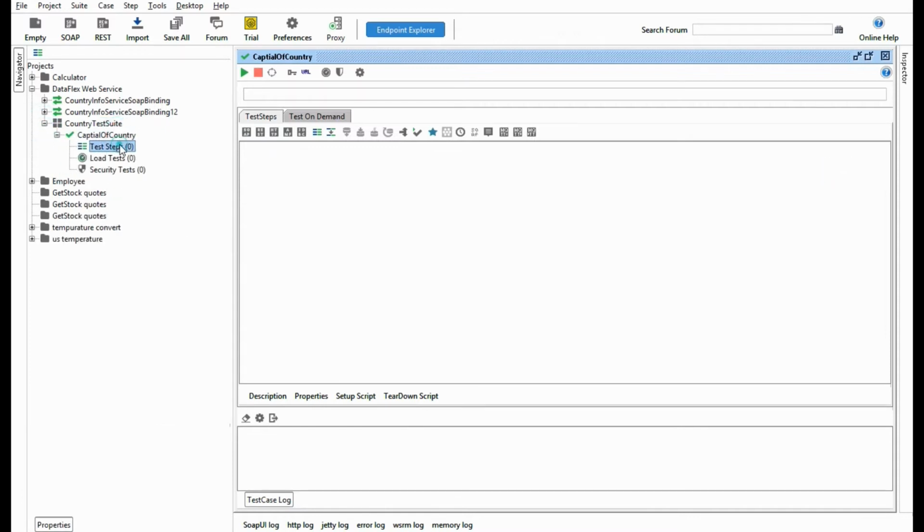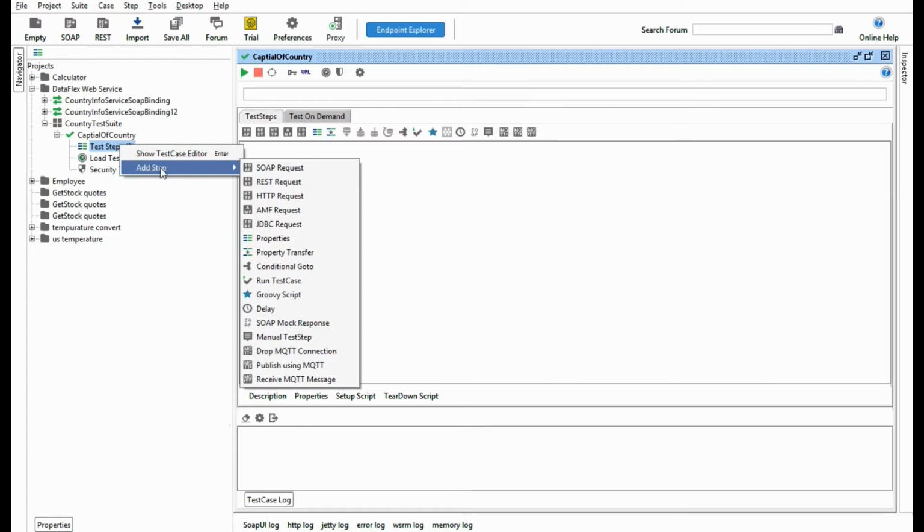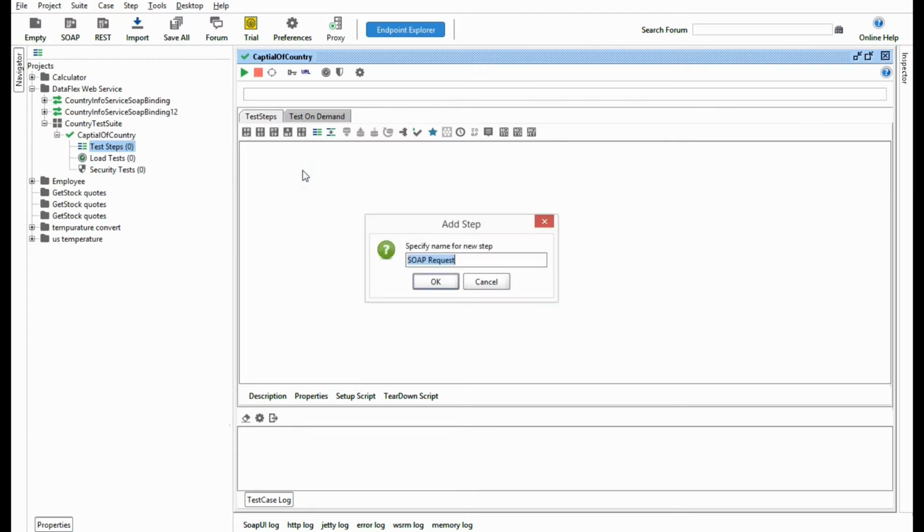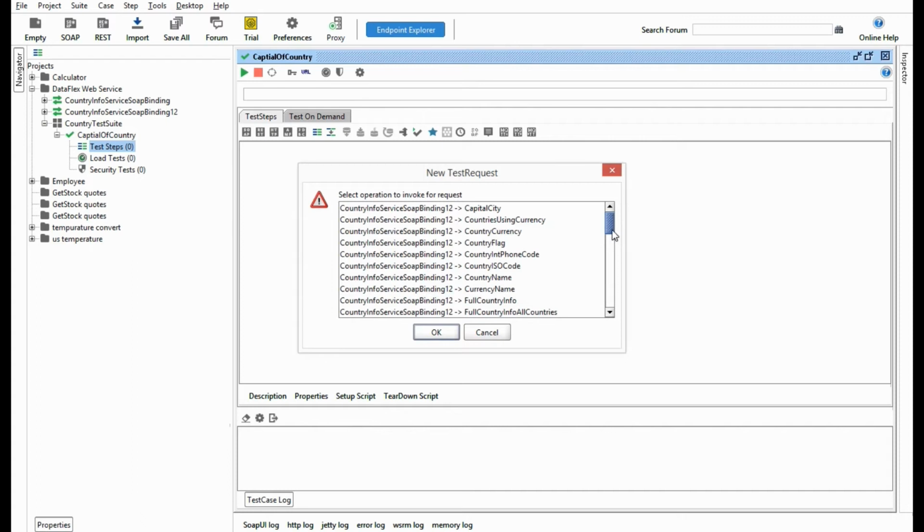Now inside this test case, we have to create a test step. So add a test step. This will be a SOAP request. I'll say capital, right? And now you have to select the service from it. So we will select the service from this 1.2. There will be 1.1 also.